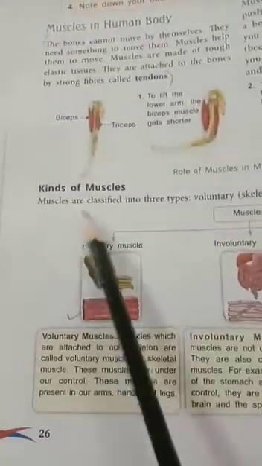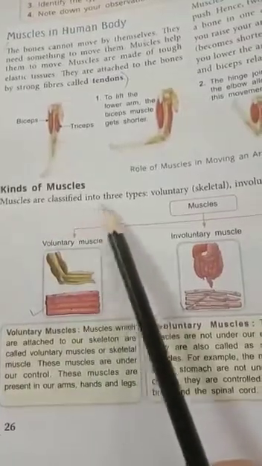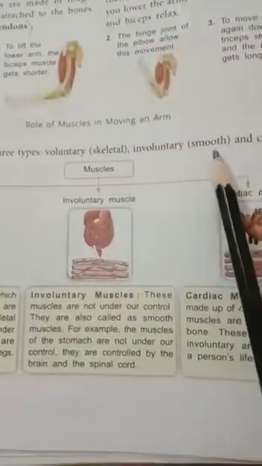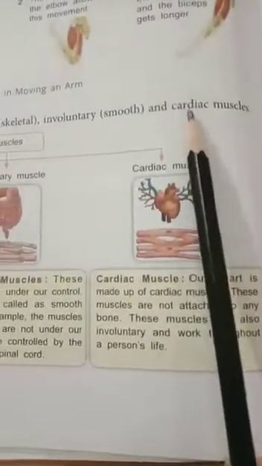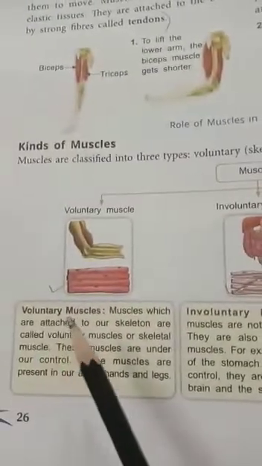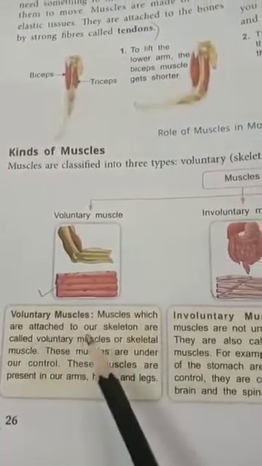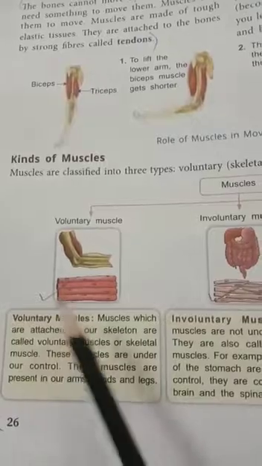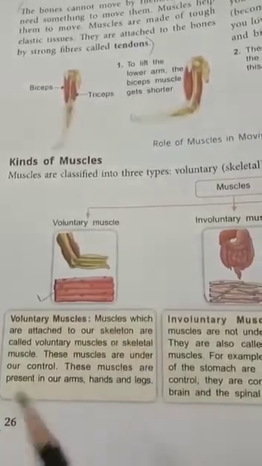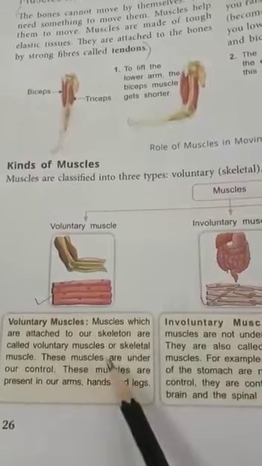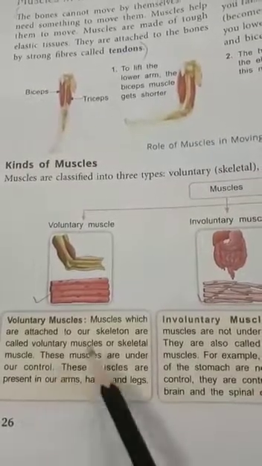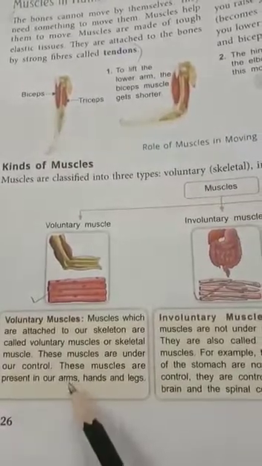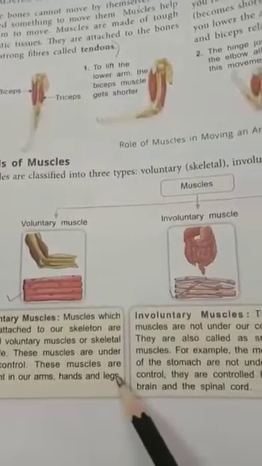So now, kinds of muscles. Muscles are classified into three types: voluntary or skeletal, involuntary or smooth, and cardiac muscles. First one, voluntary muscles. Muscles which are attached to our skeleton are called voluntary muscles or skeletal muscles. These muscles are under our control. They are present in our arms, hands and legs.